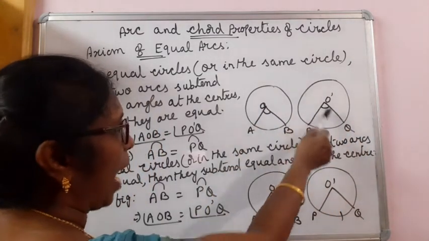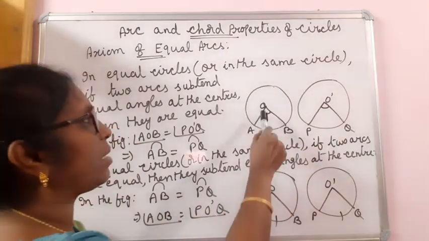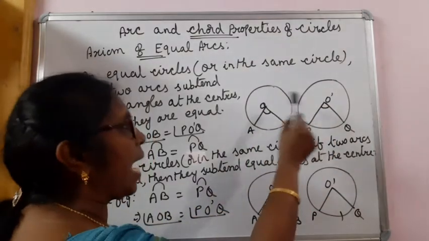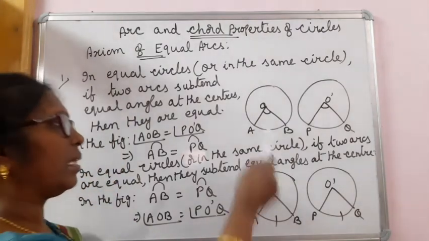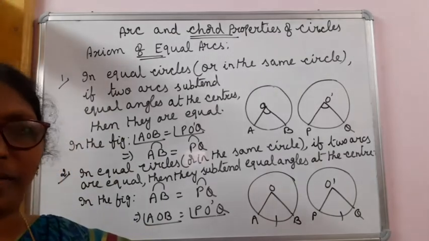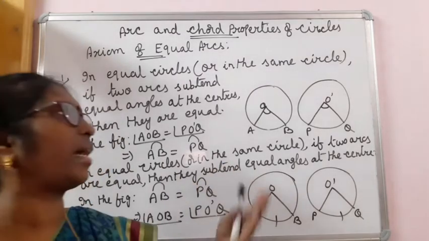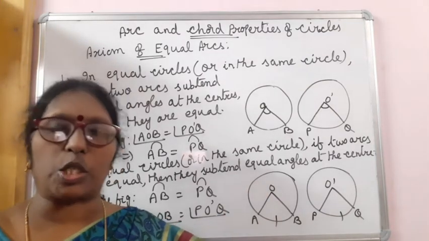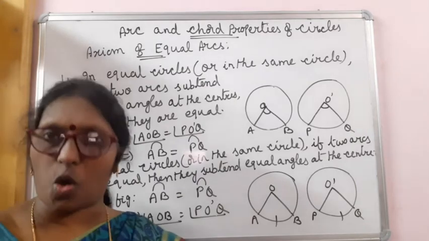If two arcs subtend equal angles at the centers of two equal circles, then they are equal. That means the arcs are equal. Or in the same circle, if two arcs subtend equal angles at the center, then also the arcs are equal. That is the axiom you must know.